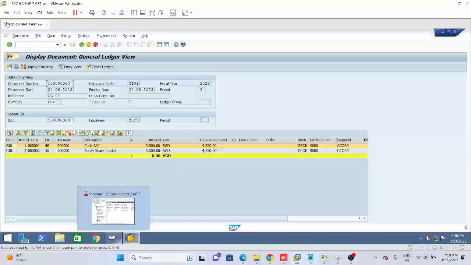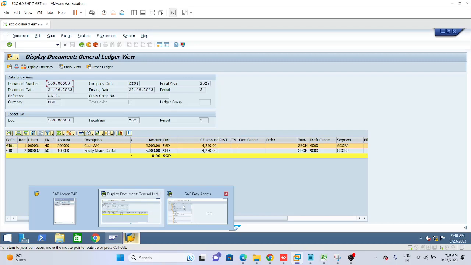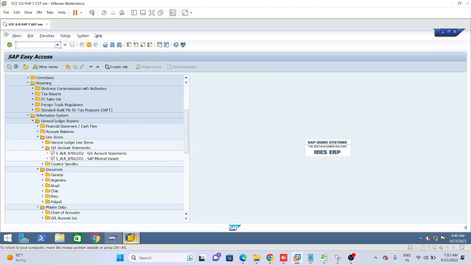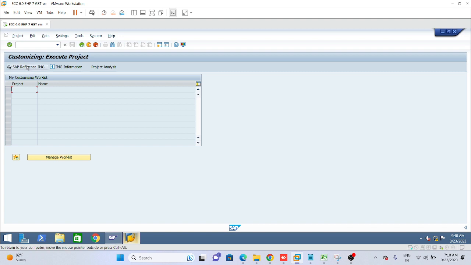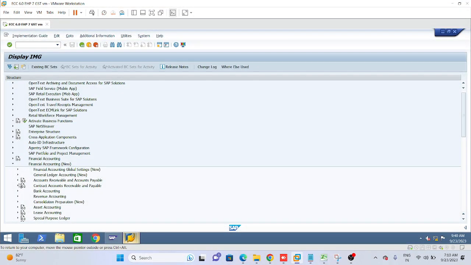The path is SPRO, Financial Accounting (New). Please write down the path: SPRO, Financial Accounting (New), then Financial Accounting Global Settings (New), then Documents, then Document Types.